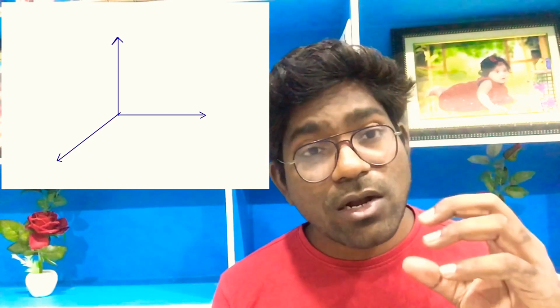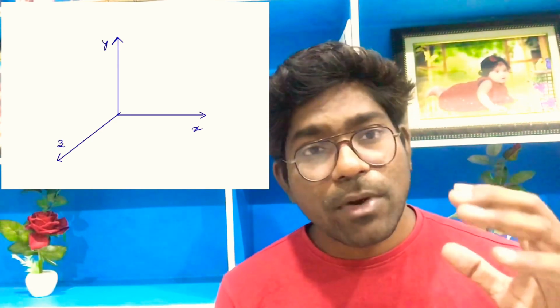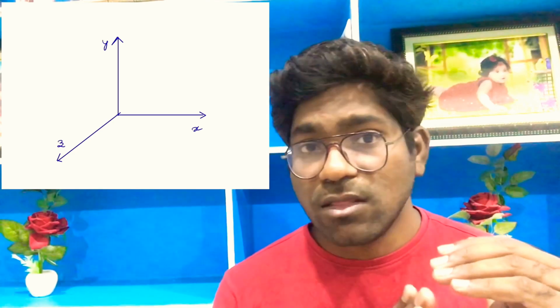Generally in physics we consider mutually perpendicular axes like the x, y, z axes. This is called a coordinate system, and that is considered as a frame. When we solve physics questions, we consider three mutually perpendicular axes, that is x-axis, y-axis and z-axis. This system is considered as a frame of reference.